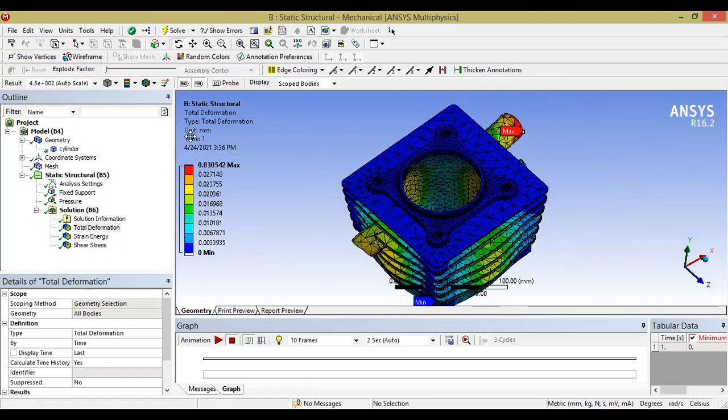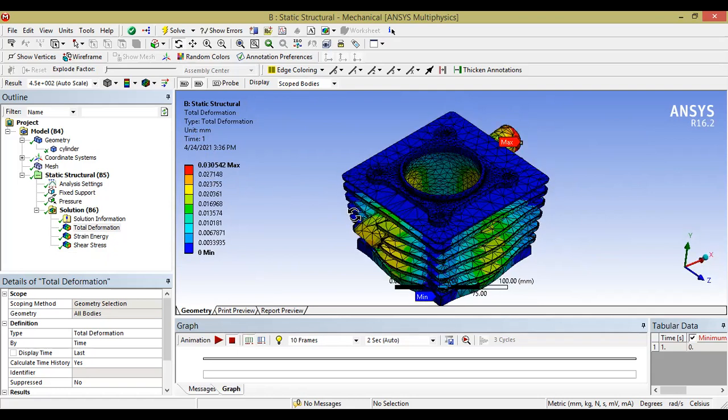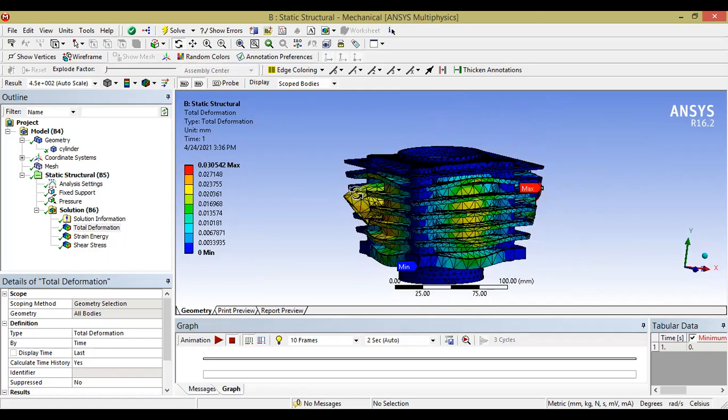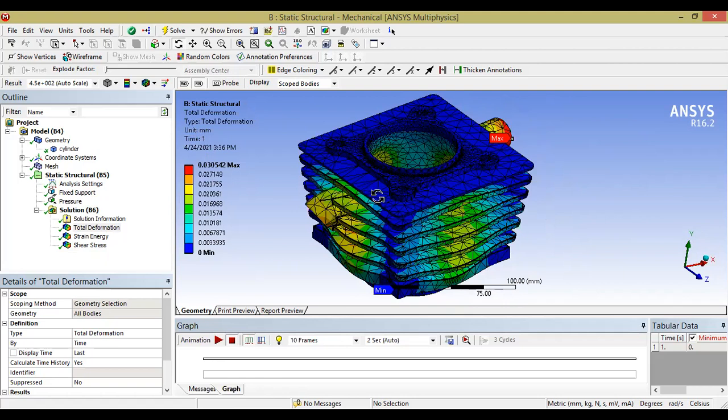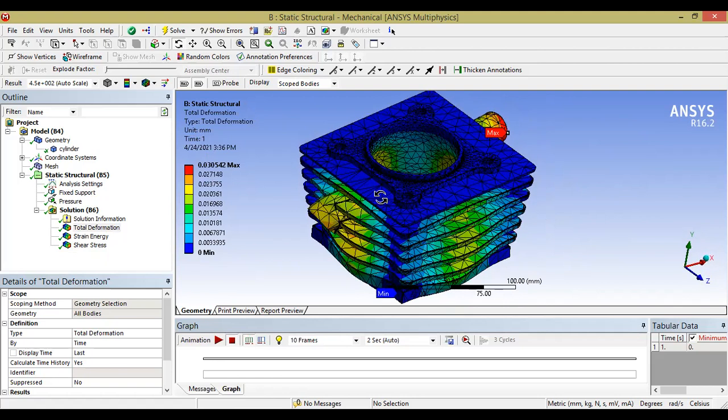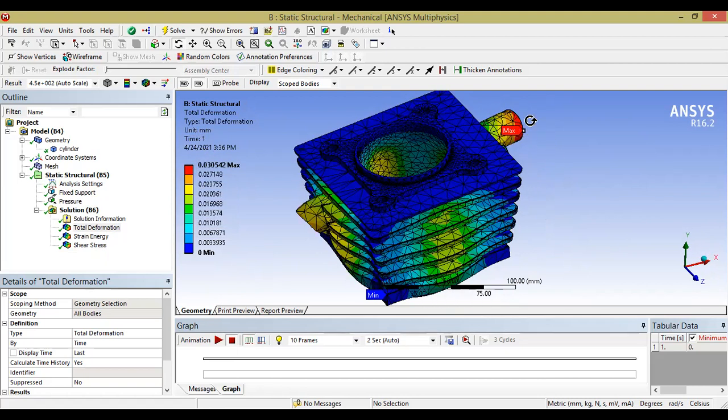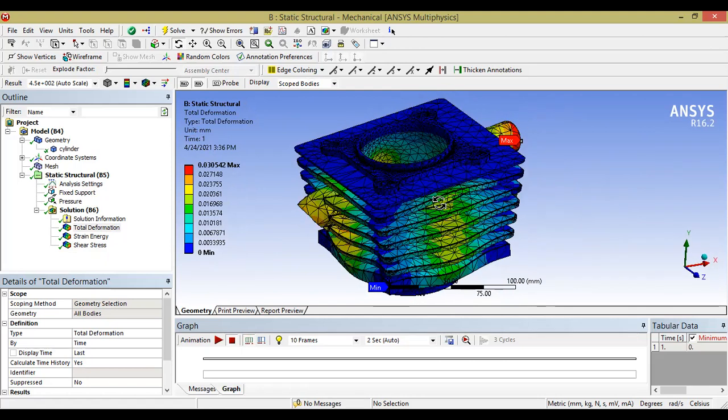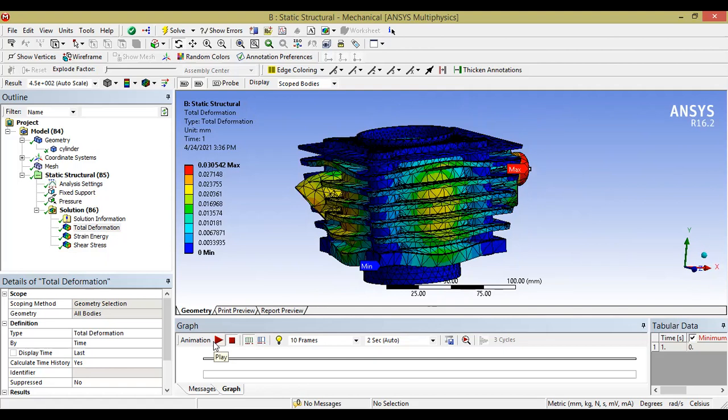You can see the unit is in millimeter and the maximum value is 0.03 millimeters. It's really a small value with respect to the changes which you're able to see. This is the trend which ANSYS is showing. This is how the expansion will occur. So you don't have to make a conclusion from it. You have to go with the numerical value. So it's in millimeter and the maximum deformation is occurring at this end, and it is just 0.03 mm. Not even 0.3 mm, it's 0.03.